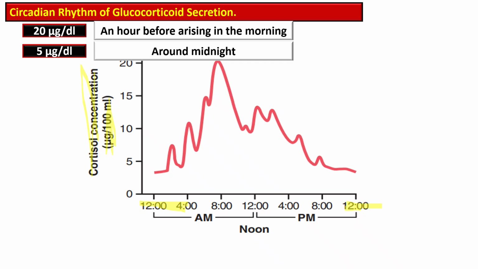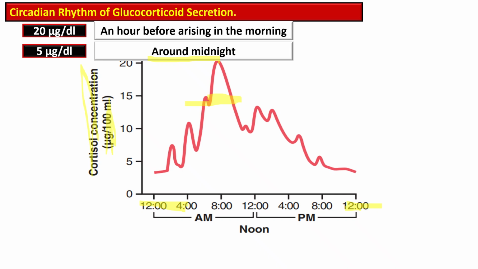So there is a morning surge. Cortisol level rises rapidly in the early morning hours, peaking around 6 to 8 a.m. This peak concentration is around 20 microgram per 100 ml, typically 1 hour after waking.